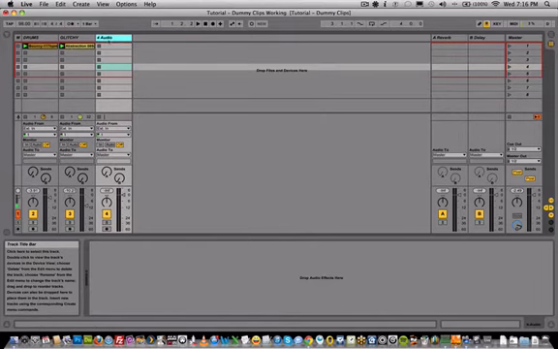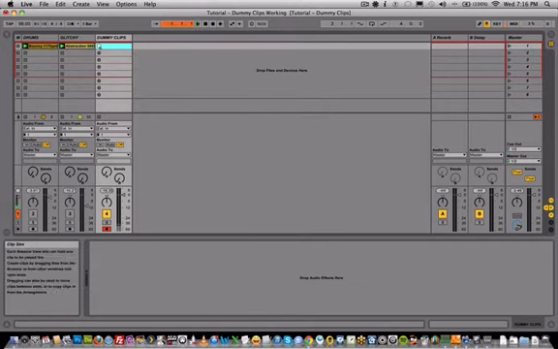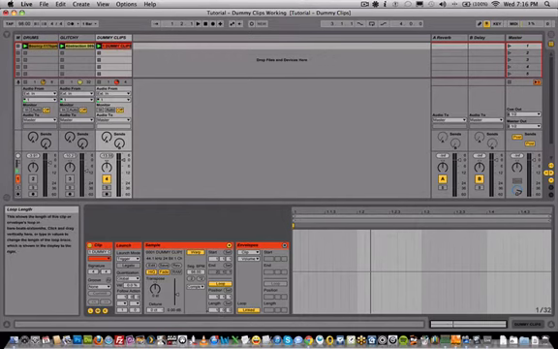Command T. I would rename this to dummy clips. And what you're going to want to do now is just record some blank audio, just 1 bar of audio into this. That's fine. We can set this off. This first clip that gets used, as you can see, is 1 bar, and what we will want to rename this is reset. What this particular clip is going to do when launched is reset all the effects that we're going to use to their default settings.